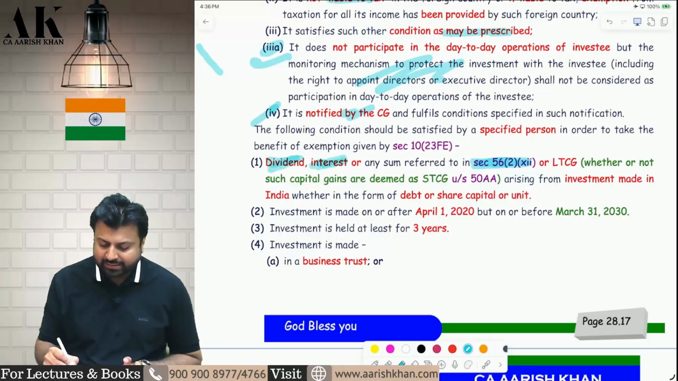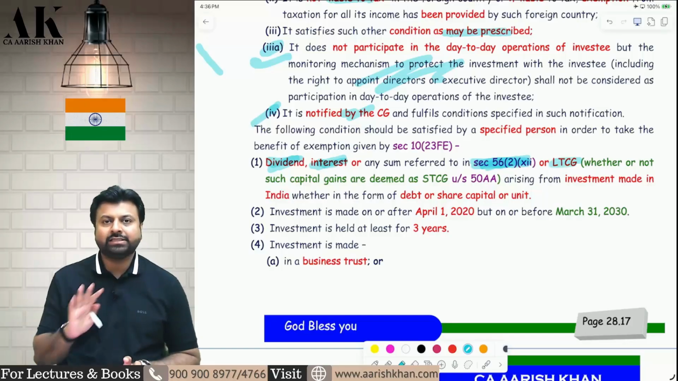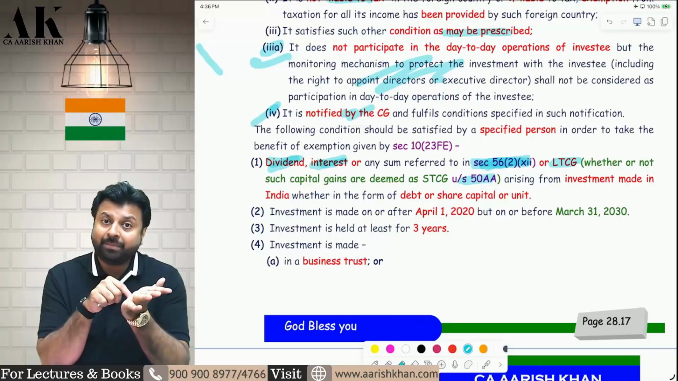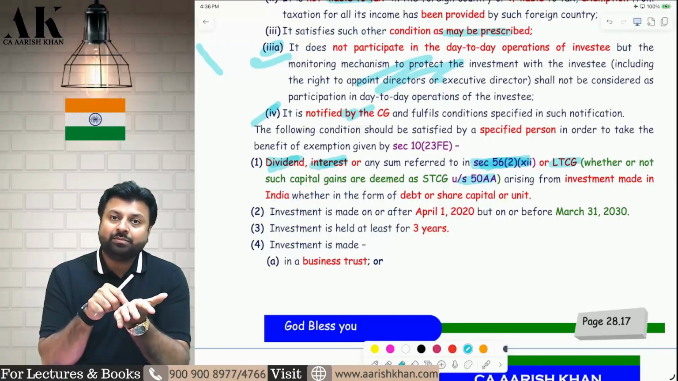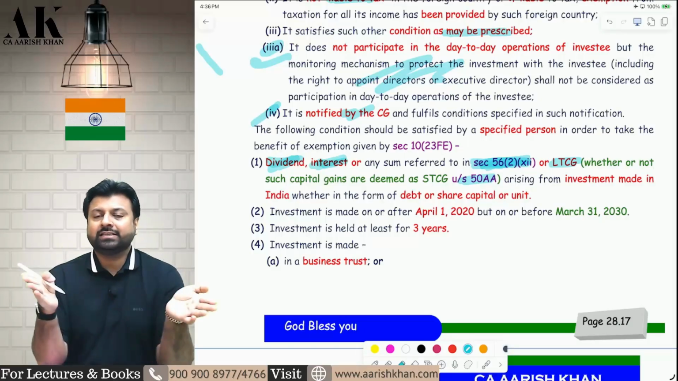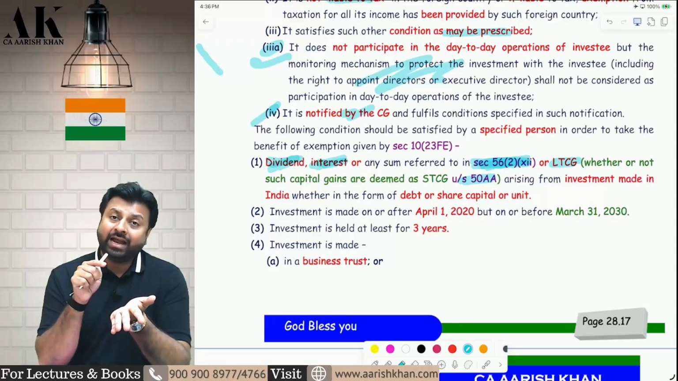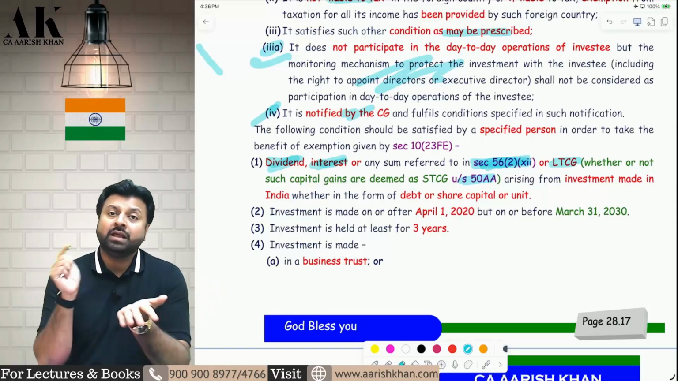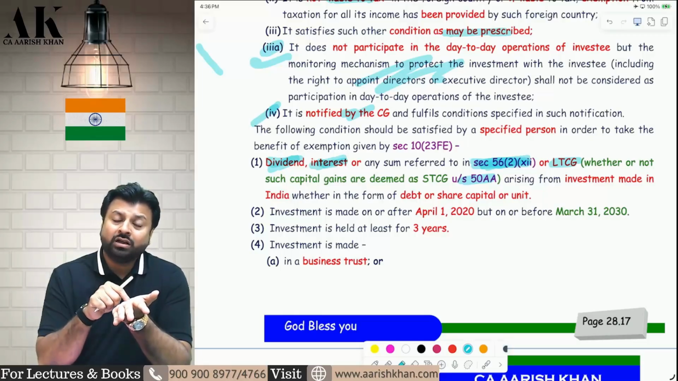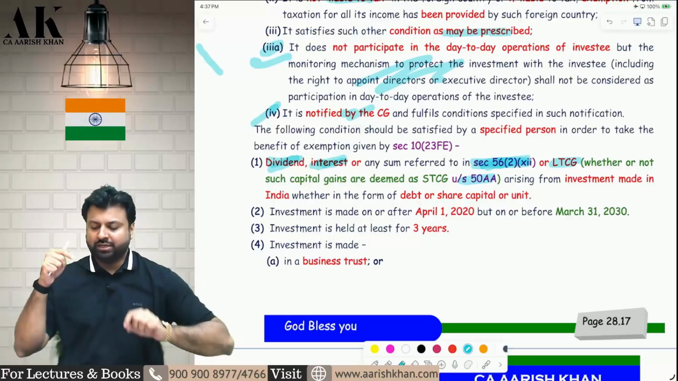Dividend is exempt, interest is exempt, debt repayment by business trust to the investor is exempt, and LTCG is exempt, whether or not it is covered under 50AA. Even if it is a 50AA investment like unlisted bonds, unlisted debentures, remember 50AA says that some assets are always short term, and if they are short term, they will not be subject to exemption. But if the unlisted bond, unlisted debenture, market linked debentures, or specified mutual fund are long term, then they will be subject to exemption in this particular section.